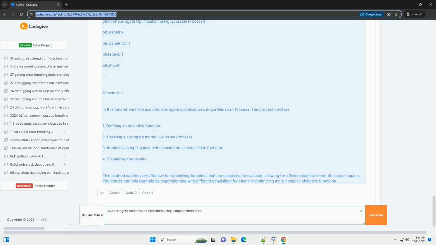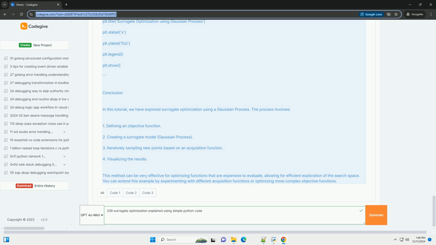Step 3. Define the objective function. We will define a simple objective function to optimize. For example, let's say we want to minimize the following function. f(x) = x^2 + sin(3x). Python. def objective_function(x): return x**2 + np.sin(3 * x).